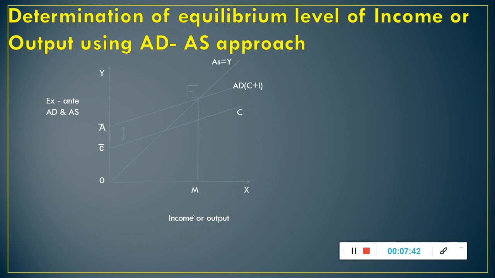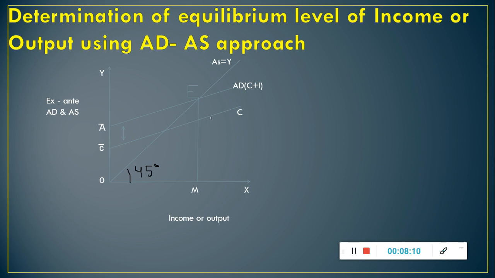On x-axis we are taking income or output, and on y-axis we are taking ex ante aggregate demand and ex ante aggregate supply. That means planned aggregate demand and planned aggregate supply. This 45-degree line is the income line, or we can say this is the aggregate supply curve.